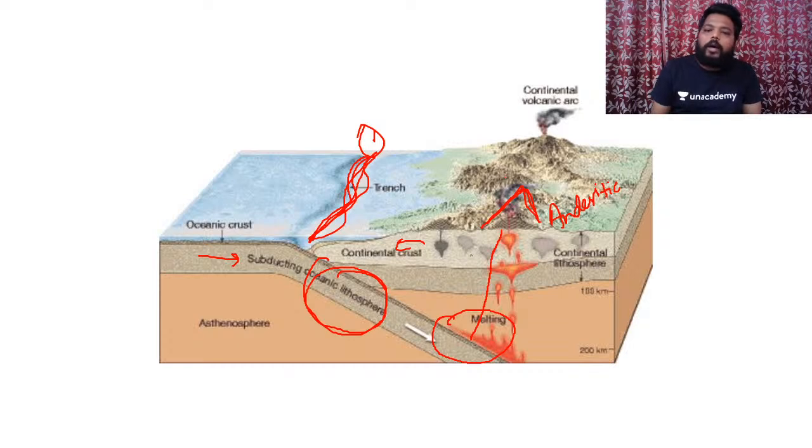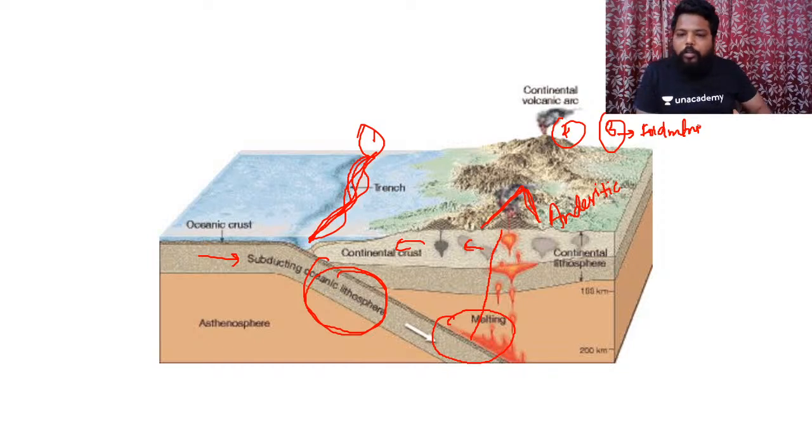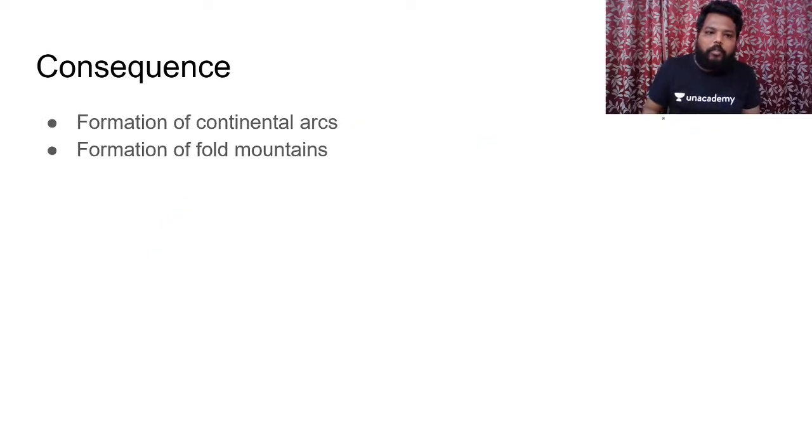Along with this, we will also have the applied compressional force. It means the continental crust would also be folded. The second thing you would have is volcanic mountains. And the third thing which would be developed is the fold mountain system. You can see all along the western coast of North America and all along the western coast of South America, you will have development of the Rockies and the Andes as well. Clear? Please try to remember this. The consequences which would be formed are continental arcs and fold mountains.